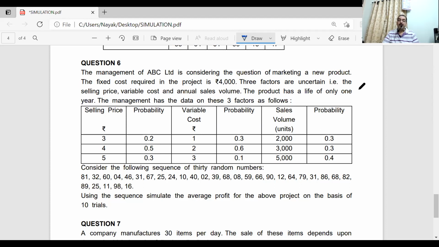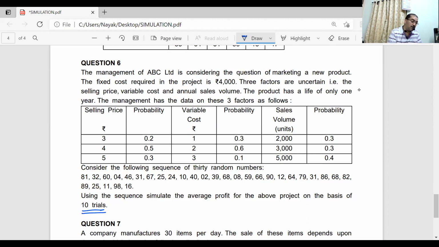The product has a life of only 1 year. Management has data on these three factors: selling price and probability is given, variable cost and probability is given, sales volume and probability is given. Consider the following sequence of 30 random numbers. Using the sequence, simulate the average profit for the above project on the basis of 10 trials.